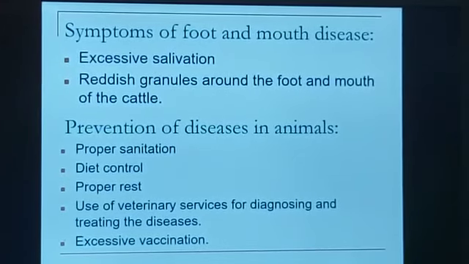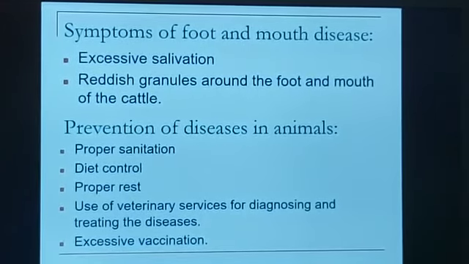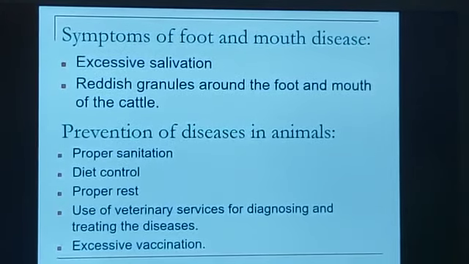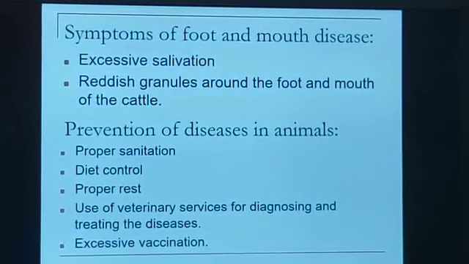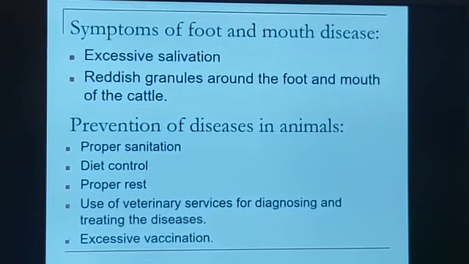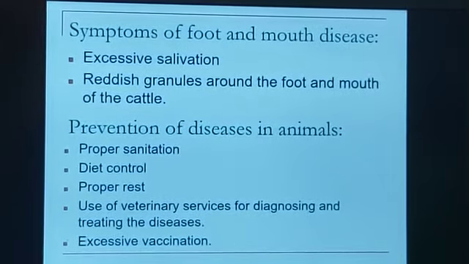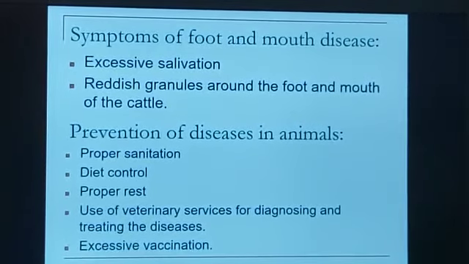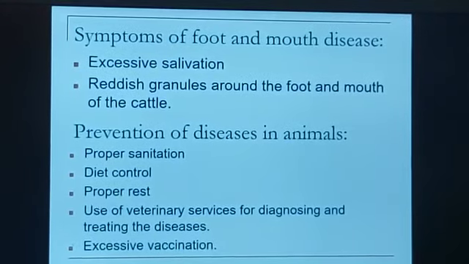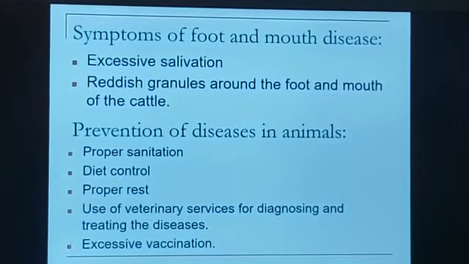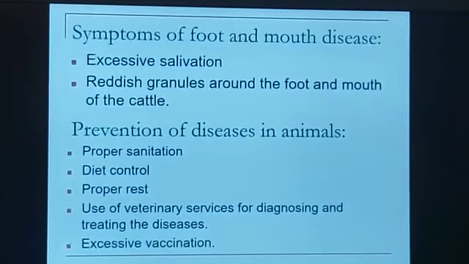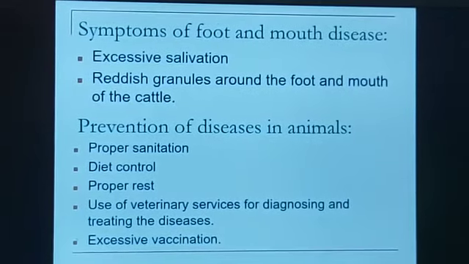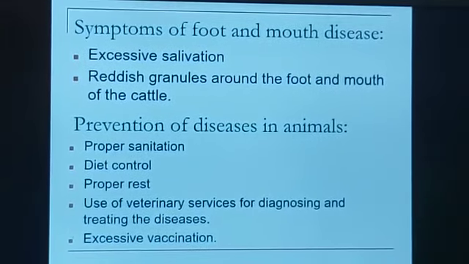Diet control. The diet should be given to the animals in a proper manner. Whatever is required by the animals should be given. It should be rich in roughage and proteins. If it is a milch animal, then they should be given vitamins and a protein-rich diet along with the roughage and the fats. Proper rest. Animals should also be given proper rest, because they really work hard. They are very helpful for us, for human beings, but they should also get proper rest.